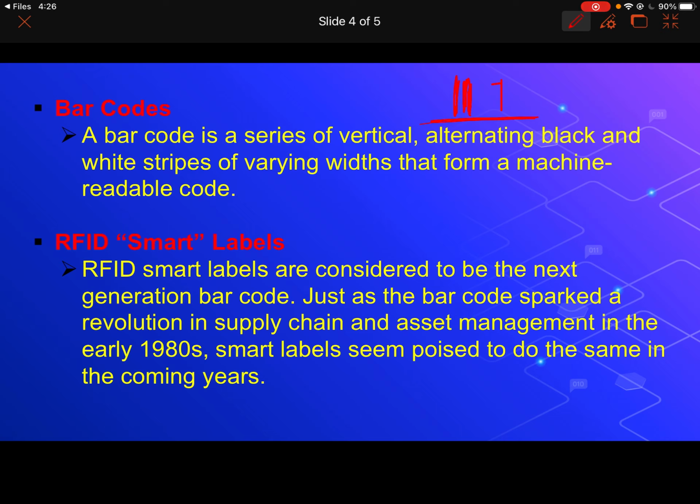We all must have seen these barcodes. Barcode technology is quite easy: laser light is reflected on the barcode symbol and is read by a scanner. It is as simple as that, and we all know how barcodes operate.